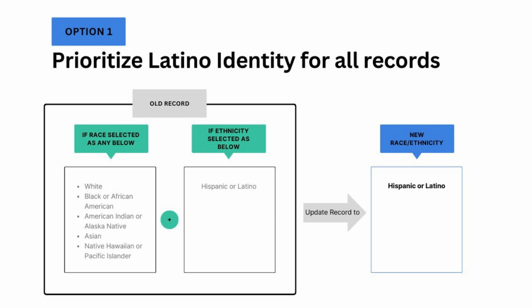In option 1, we look at the old records that will never be updated. First, we find records where ethnicity was selected as Hispanic or Latino. Then we look to see what was selected for race. If any of the race selections are marked white, black, or any of the selections shown here, then we will update this record to Hispanic or Latino. In option 1, we prioritize the Latino identity for all records.